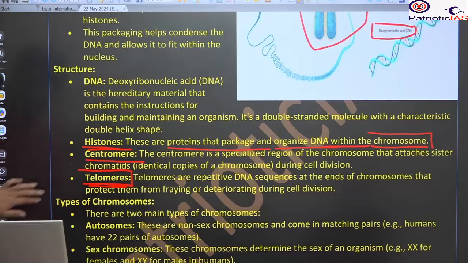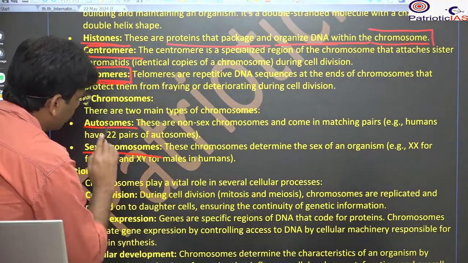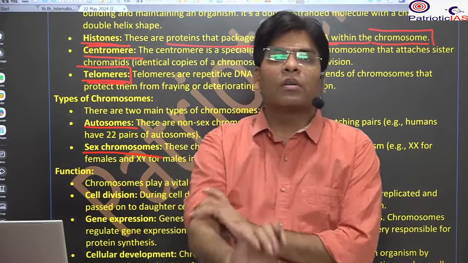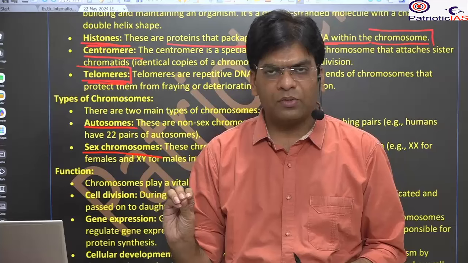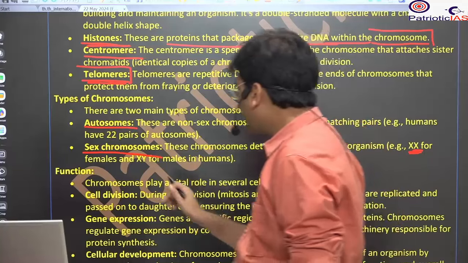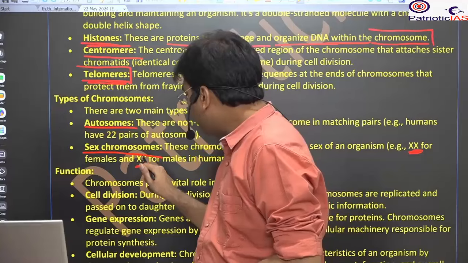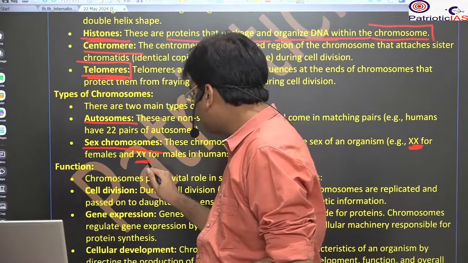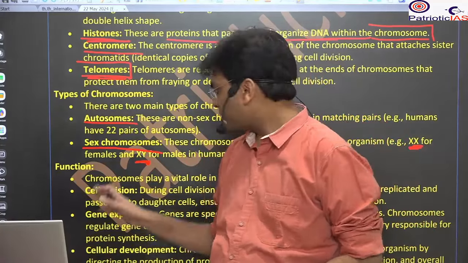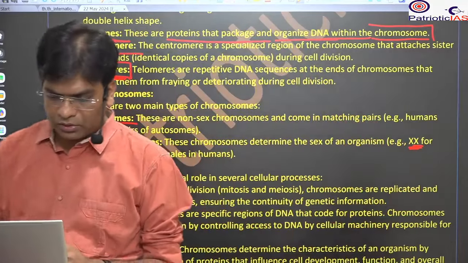And there are two types of chromosome. One is the autosomes and the other is the sex chromosome. This sex chromosome decides whether a child will be a baby girl or a boy. So here you will see XX for the female and XY for the male. So here you will see that it is the Y chromosome that is mainly associated with the male portion that decides the sex of a child. Okay, so here you should know this.